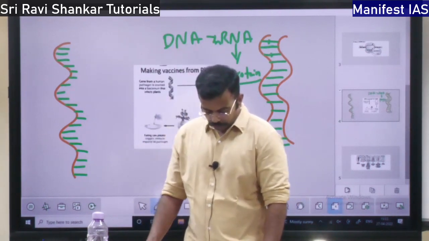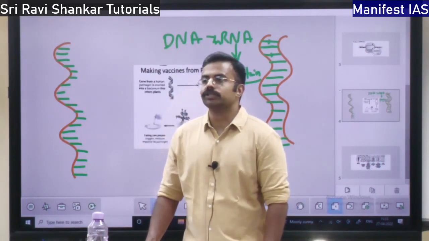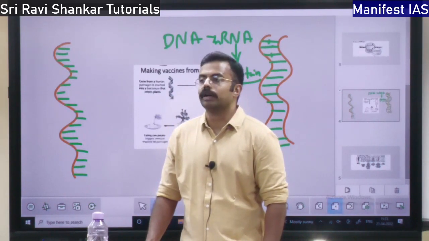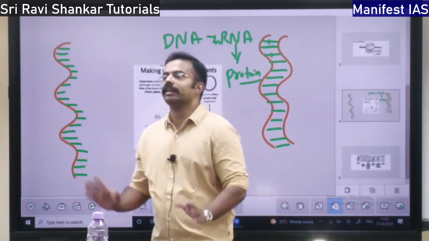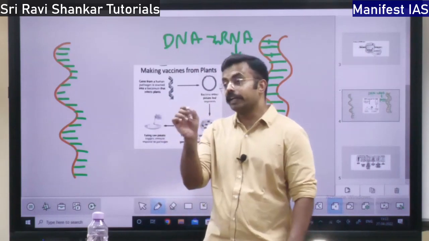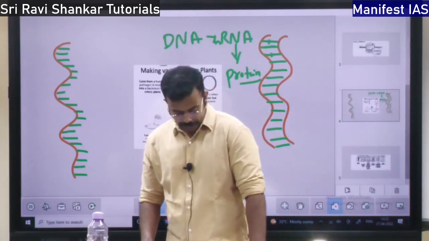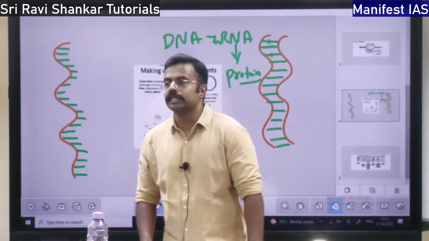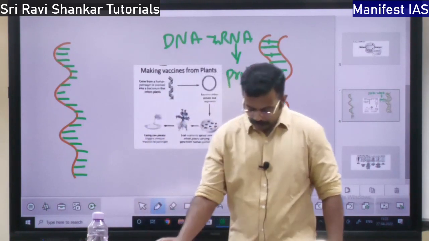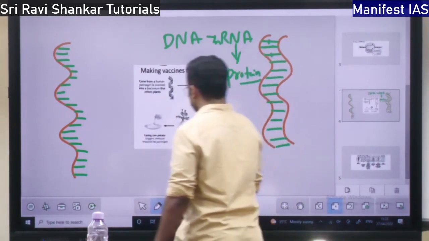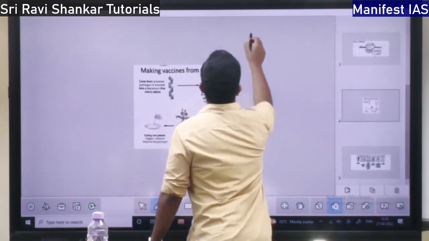This gene editing was used earlier also, but earlier what used to happen? They used to insert the gene anywhere they wanted, but now at specific regions the gene can be inserted. So what is the technology? The technology name is CRISPR-Cas9. This is the technology for gene editing.